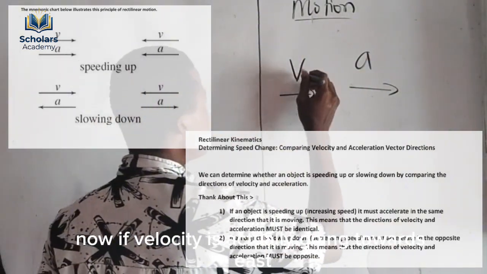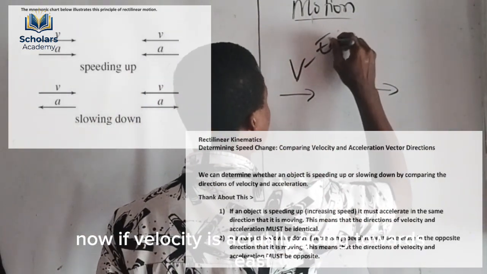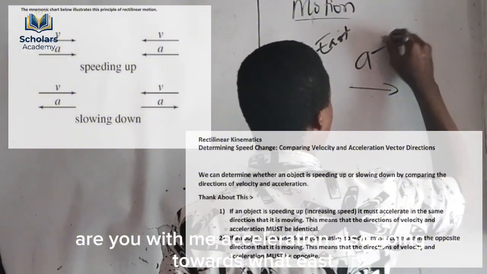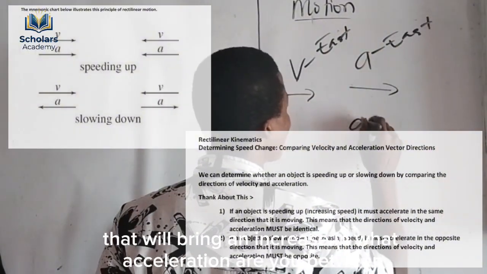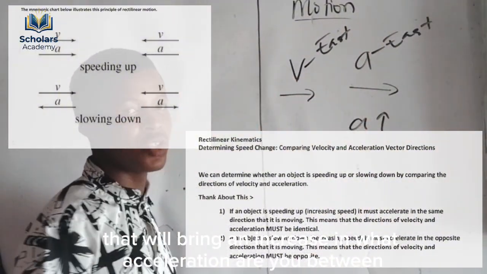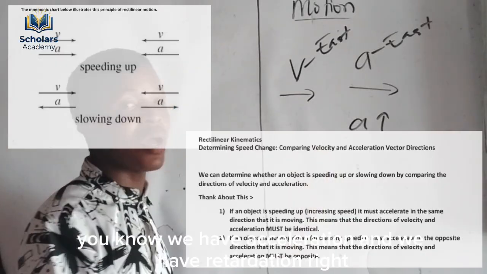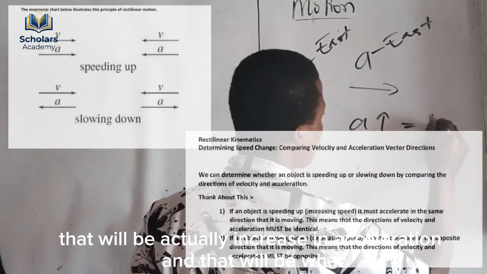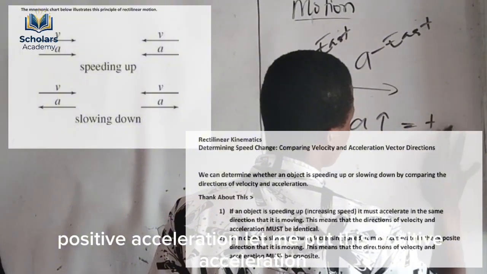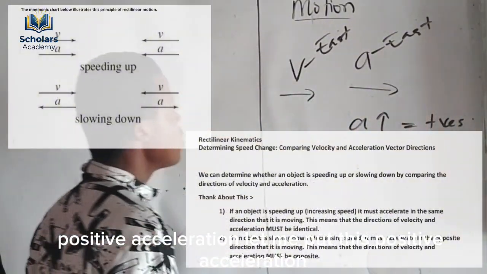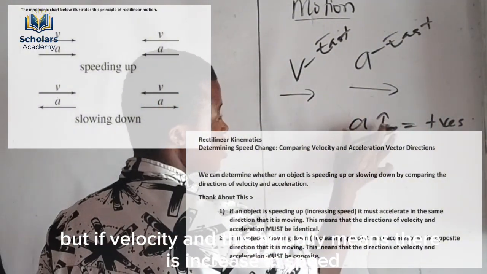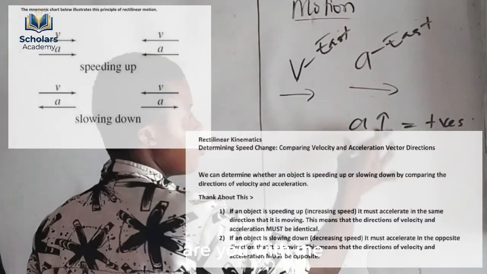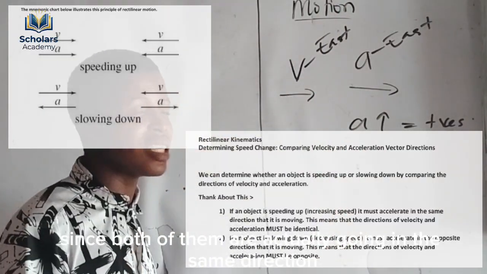Take for instance, if velocity is going towards east, are you with me? Acceleration is also going towards east. That will bring an increase in velocity. You know we have acceleration and we have retardation, right? That will be positive acceleration. Let me put it: positive acceleration. And this means there is an increase in speed, since both of them go in the same direction.